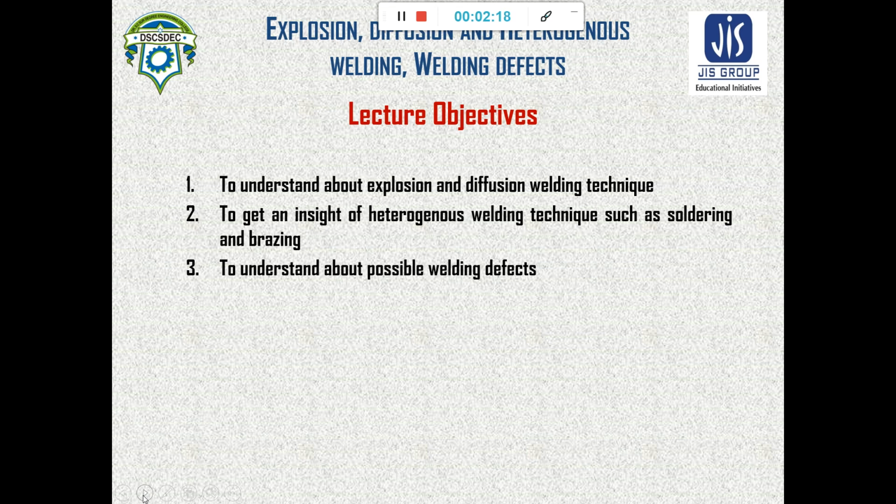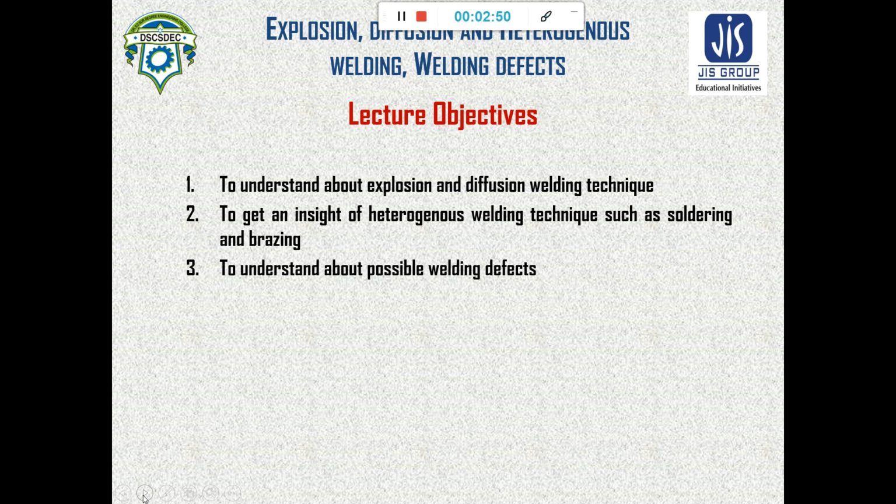In case of solid state welding, we have seen that there is no molten metal, so the welding will occur at very low temperature, that is half or one third of the melting point temperature of the base material. So only a red hot condition may be achieved, but no melting will occur. That is known as solid state welding.